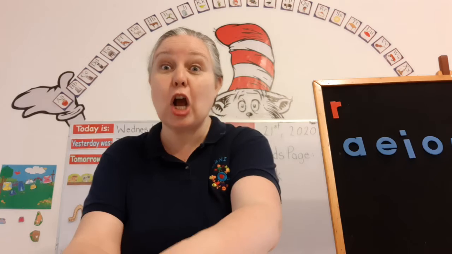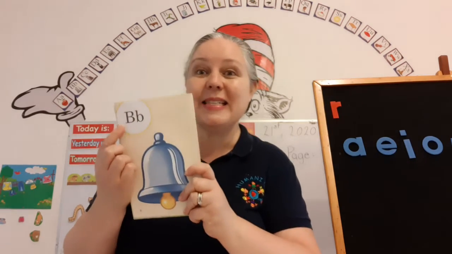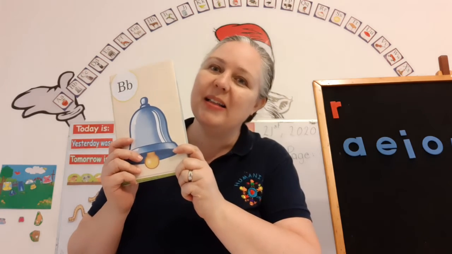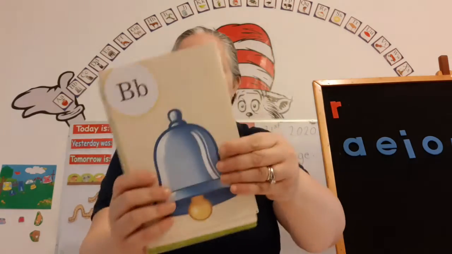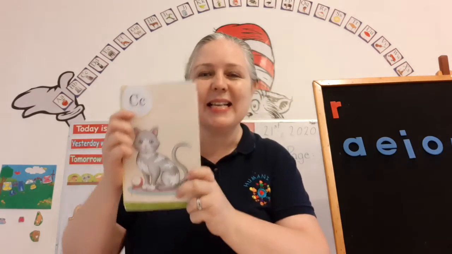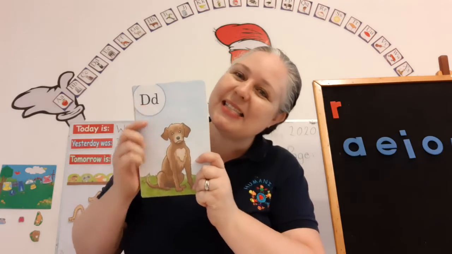Now let's see the consonants that we've learned so far. The name of this letter is B. It makes the sound B, as in bell. Ding, ding, ding. B says B. The name of this letter is C. It makes the sound K, as in cat. C says K. The name of this letter is D. It makes the sound D, as in dog. D says D.